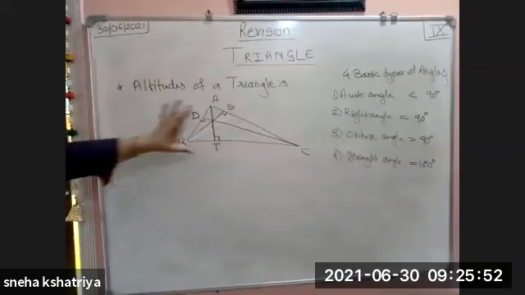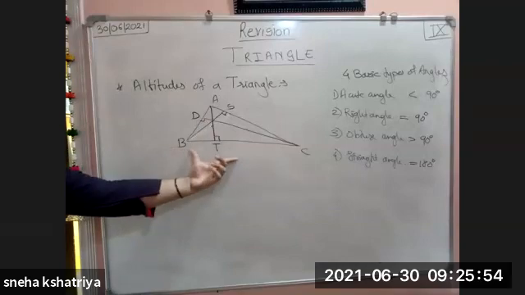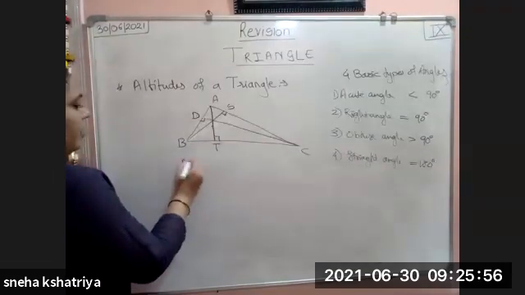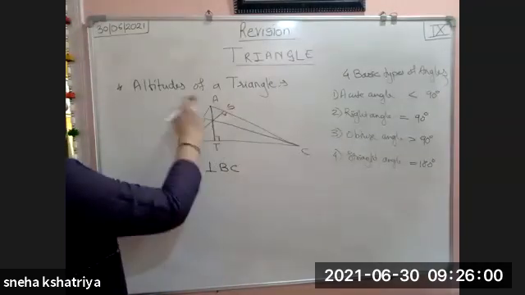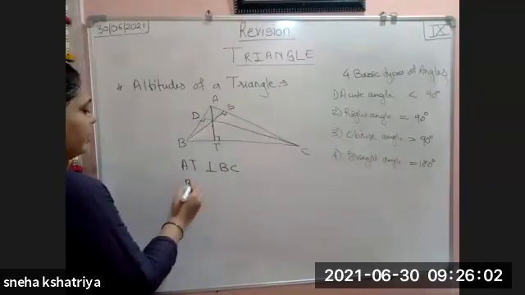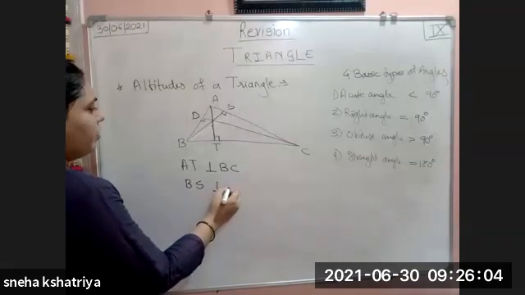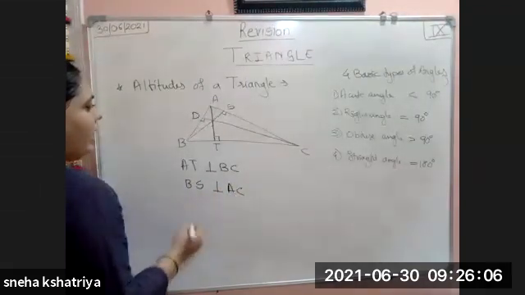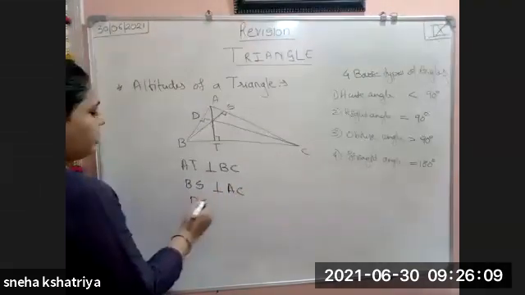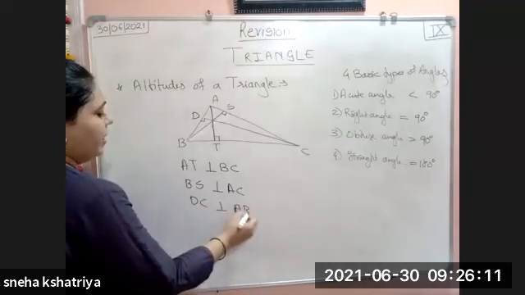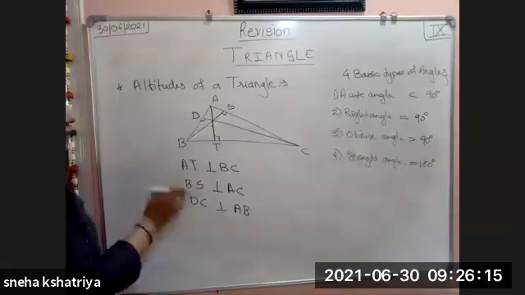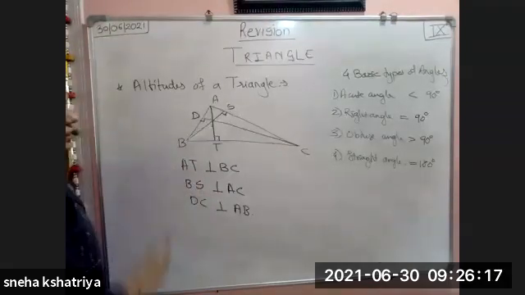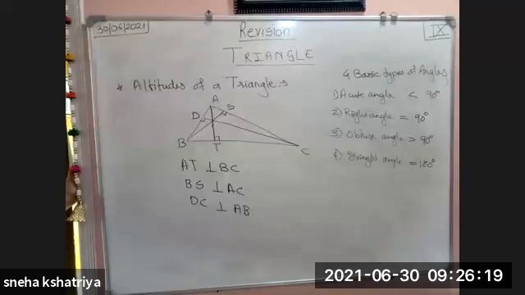So here we can write AP, BS, and CD like this. AP is perpendicular over BC. BS is perpendicular over AC, and CD is perpendicular over AB. Okay, so whatever perpendiculars I have drawn, this AP, BS, and CD, these are your altitudes.